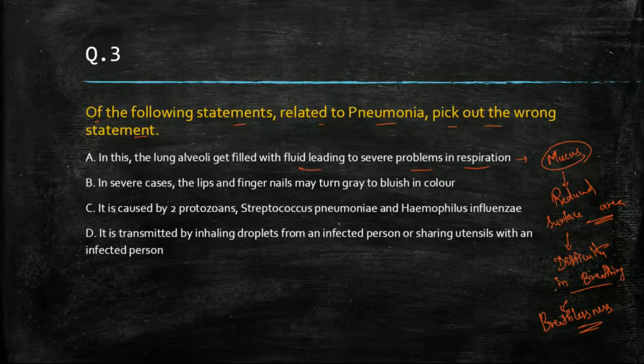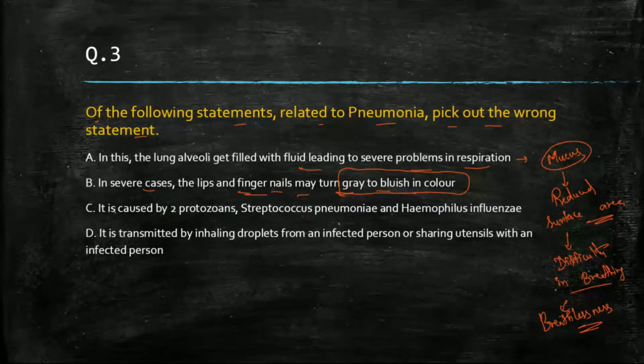So this is correct. In severe cases, the lips and fingernails may turn gray. Oh, very good. This is given in the NCERT book, that your finger and lip nails turn gray to bluish in color.